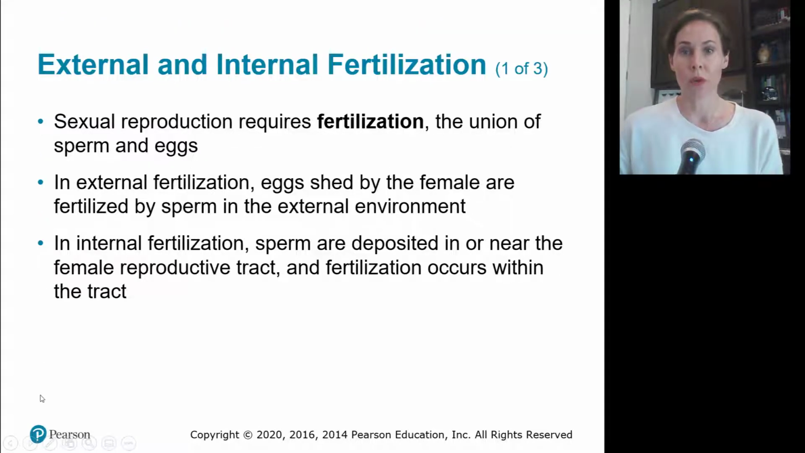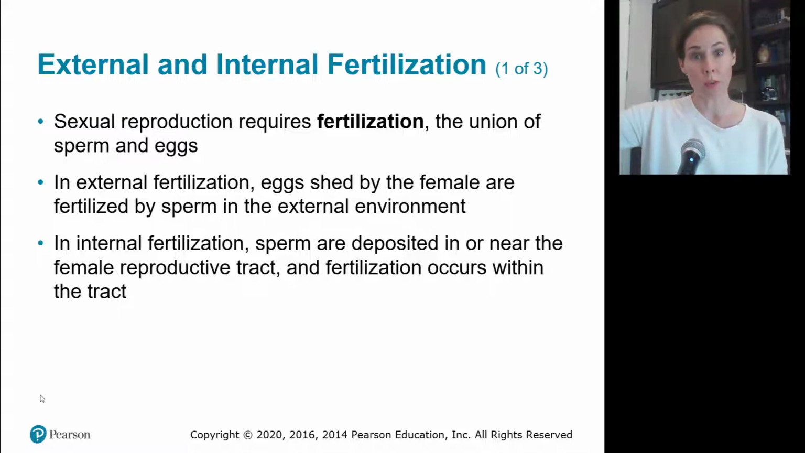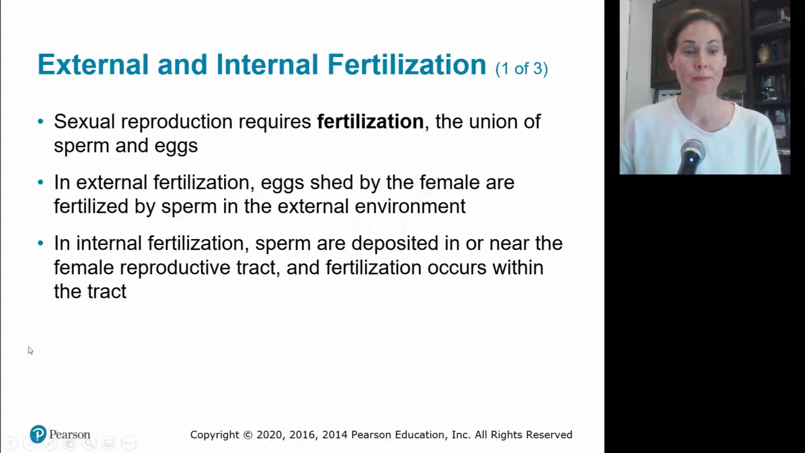Sexual reproduction requires fertilization. Fertilization is where the sperm and the egg join. There is internal and external fertilization. Internal fertilization happens with most mammals and humans, where the sperm is deposited in or near the female reproductive tract so that fertilization occurs in that tract. External fertilization is where the eggs are released by the female into the environment, so are the sperm, and they find each other.